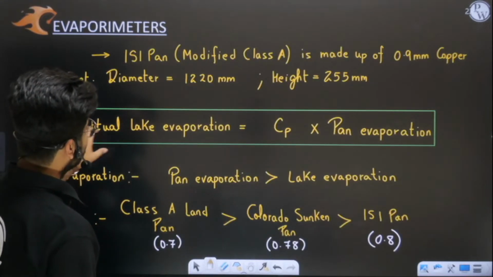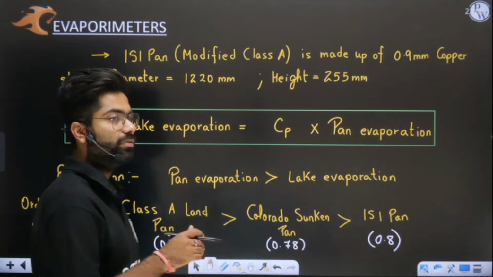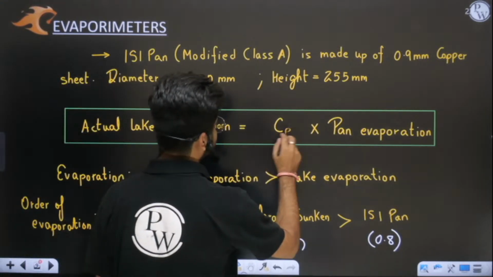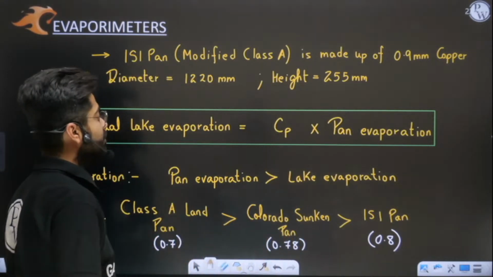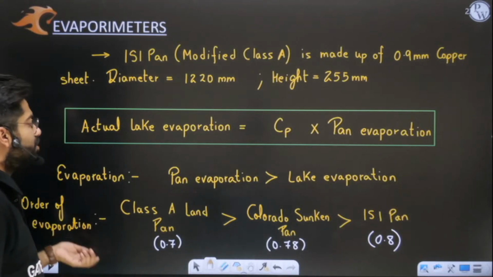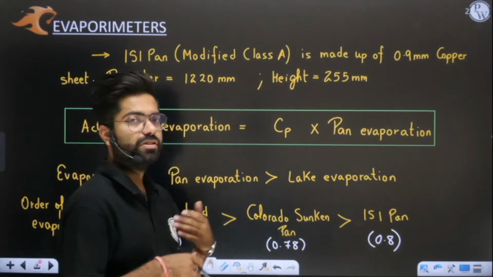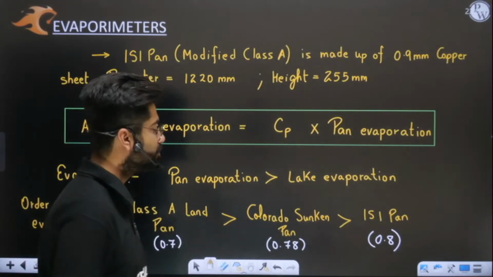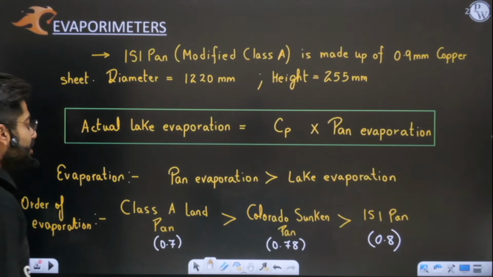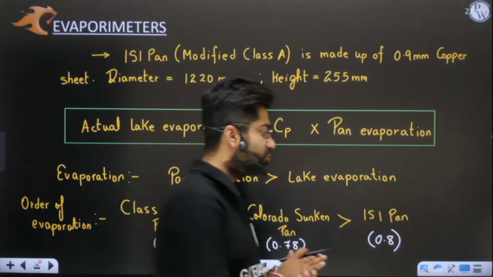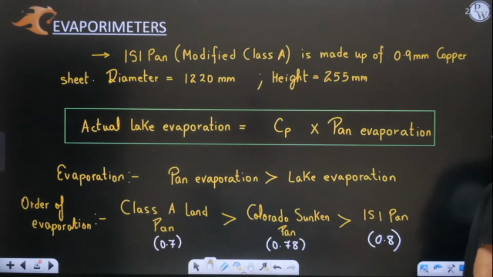I told you that if you want to compute actual lake evaporation, it is none other than Cp, that is the pan coefficient, into pan evaporation. So this will give you the actual lake evaporation. We also solved one question. I also told you that if you compare pan and lake, obviously you will see that the pan gives you more evaporation. Why? Because it is made up of metal. Then the Class A land pan, whose Cp is least, gives you the highest evaporation. That's why we have to multiply it by a very small number. Yes or no? I think this thing is very, very clear to you.